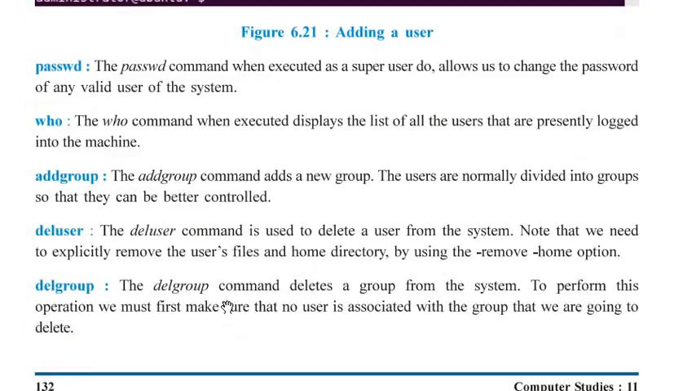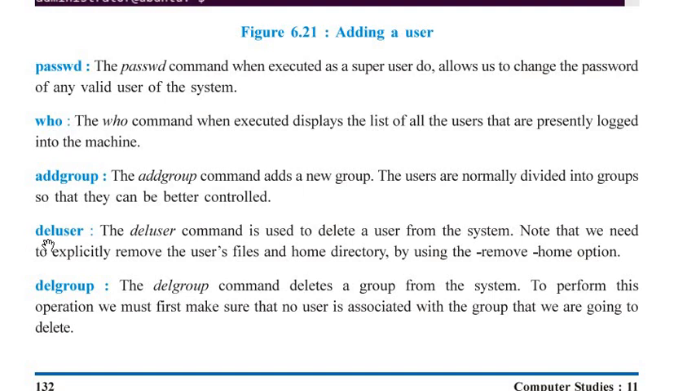Now the last part of this chapter is the passwd command. The passwd command, when executed as a super user, allows us to change the password of any valid user of the system. Who command: the who command, when executed, displays the list of all the users that are presently logged into the machine. Addgroup: the addgroup command adds a new group. The users are normally divided into groups so that they can be better controlled.